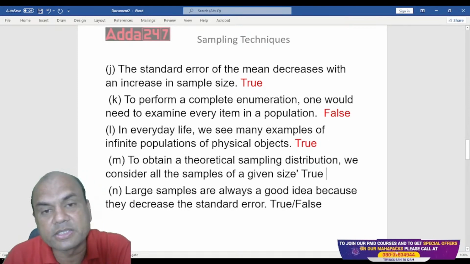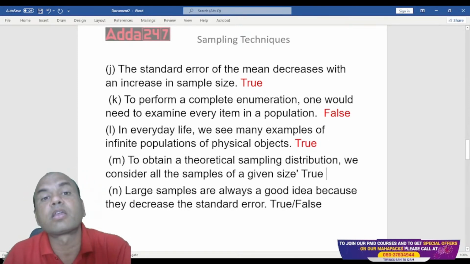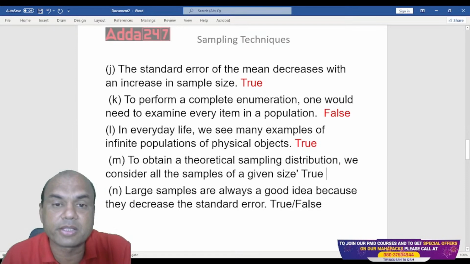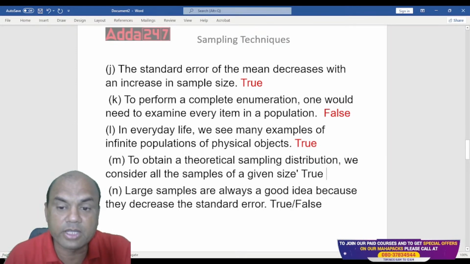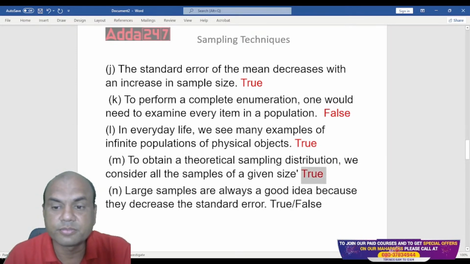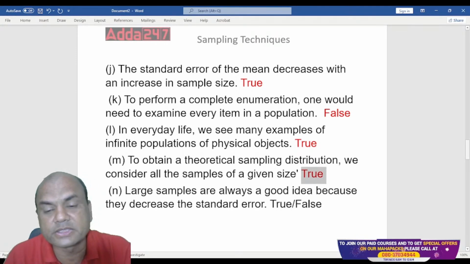See here, for a sampling distribution you have to consider all the samples, whichever sampling you have done. So the answer is true again. Got it? Let me see how many of you have answered this.